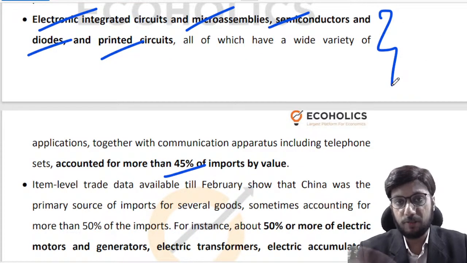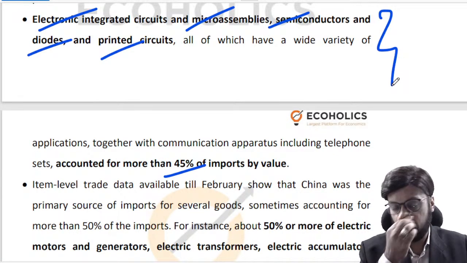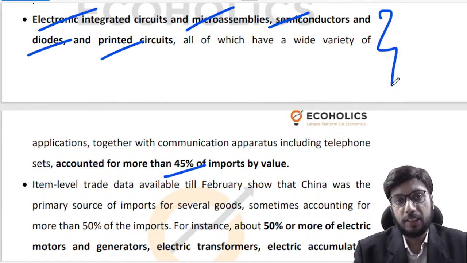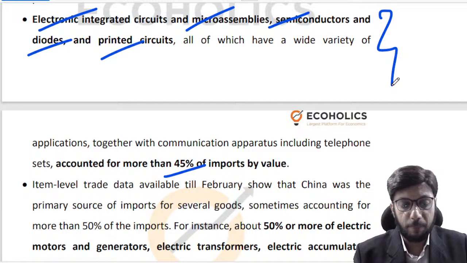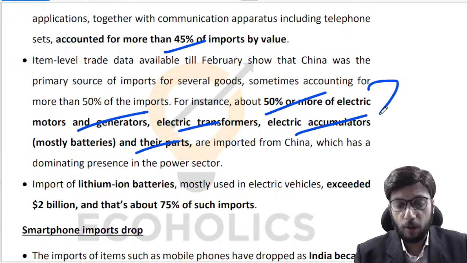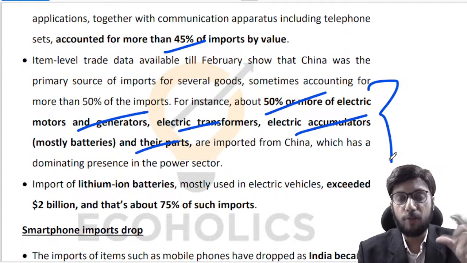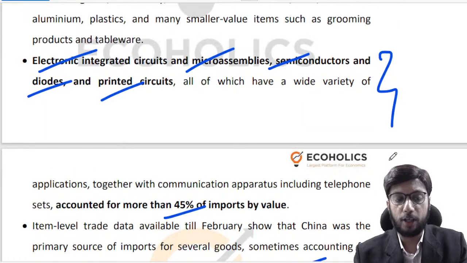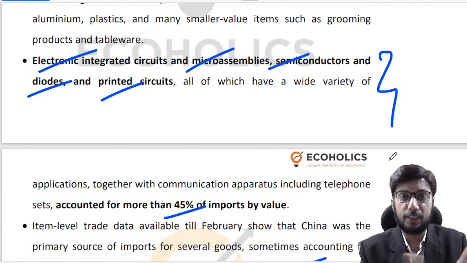So either we need to diversify away from China if that is possible, or we need to develop in-house capabilities within India, right? But if neither of these two happens, then this is going to continue for a fairly long period of time. Apart from that, 50% or more of electric motors and generators, electric transformers, electric accumulators and their parts are imported from China. We have seen that 45% of our imports come from the above mentioned items, such as electronic integrated circuits, microassemblies, semiconductors, etc. So you understand where the bulk of the import is coming from.